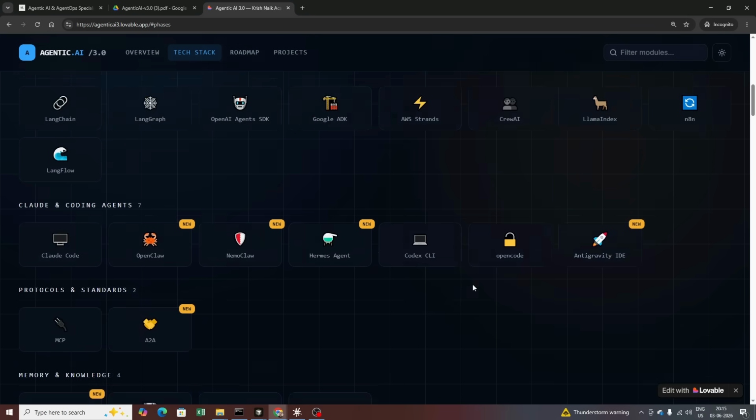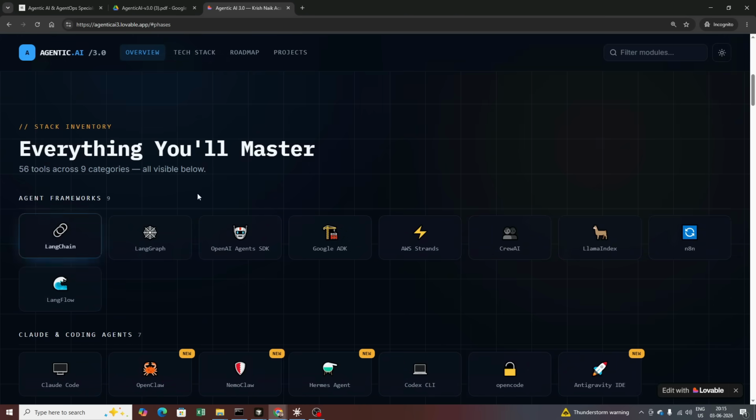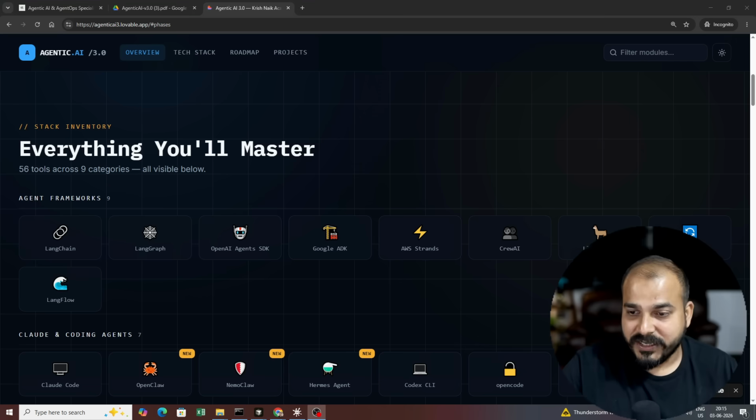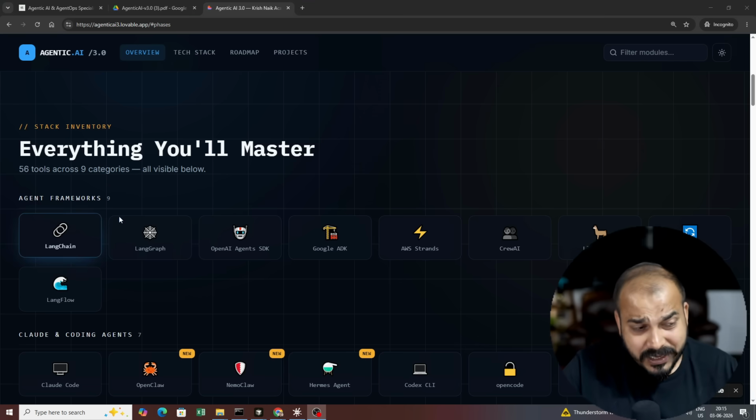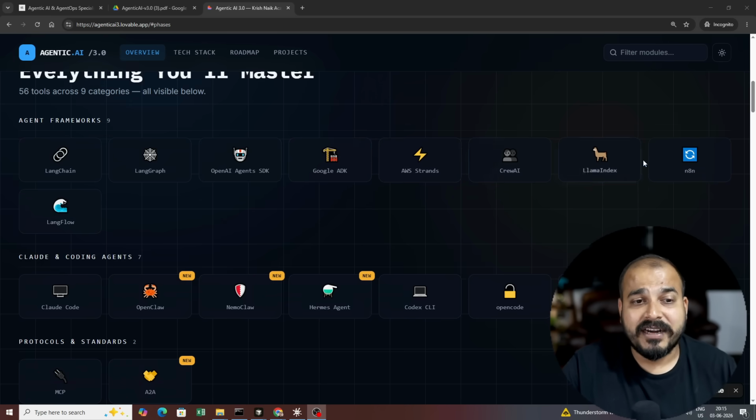Everything is basically there. But I just want to talk about what all things we will be learning, right? So everything you are going to master. First, we will be learning about various agentic frameworks like LangChain, LangGraph, OpenAI SDK, Agents SDK, Google ADK, AWS Strands, CrewAI, LlamaIndex, N8N, and LangFlow.